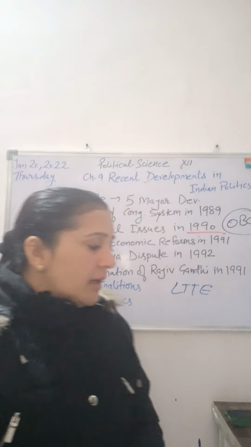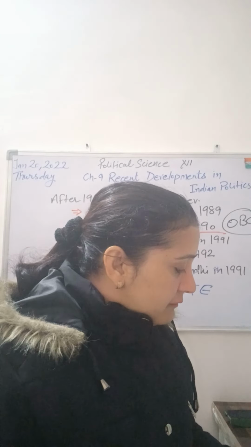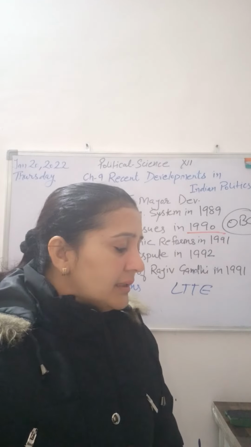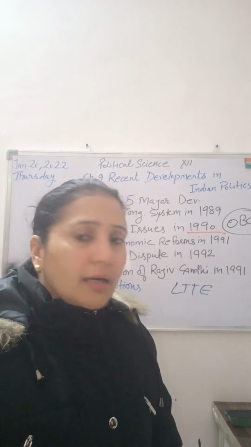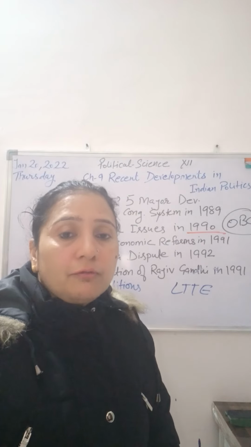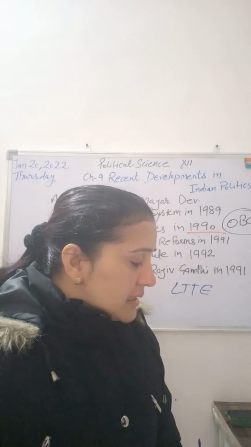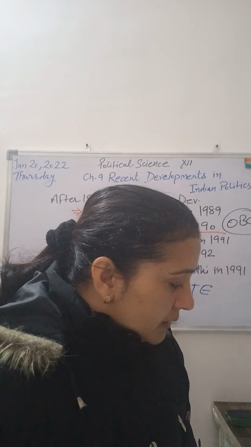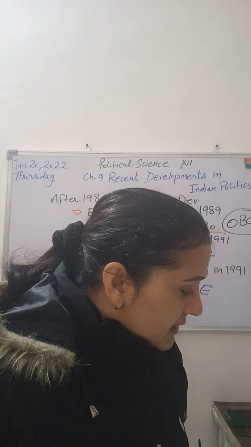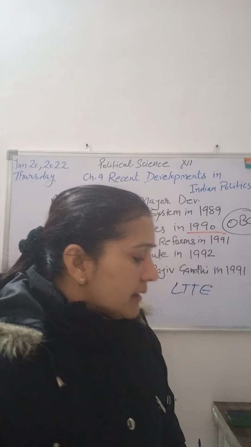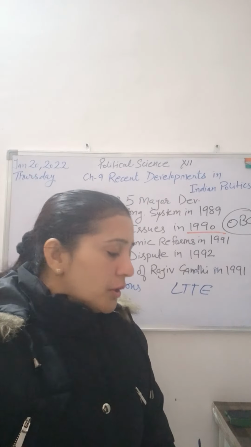You can see that after 1989, VP Singh and Chandrasekhar led the alliance front but were not able to run the government for the full tenure. Then Narasimha Rao, with the support of Congress and AIADMK, completed his tenure.